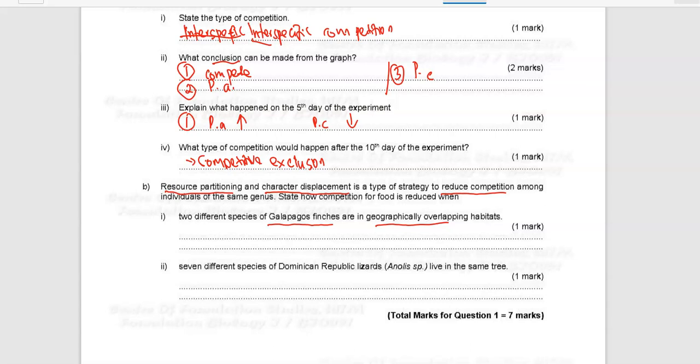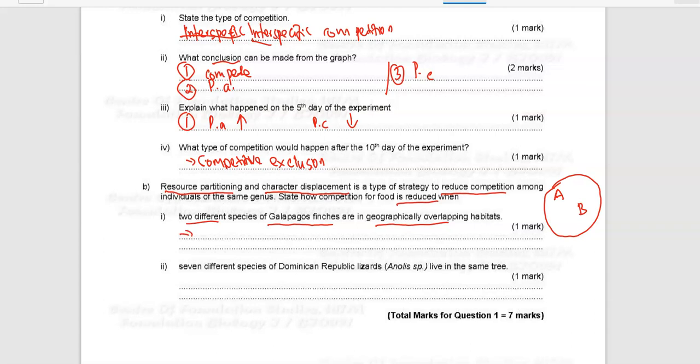It means that, for example, there is an island where you have two different species of Galapagos finches, species A and species B. They live in the same area. When they live in the same area, we call this a sympatric population. They will compete for the same food that is available on this island. So, state how competition for food is reduced. How do you reduce the competition between these two species?